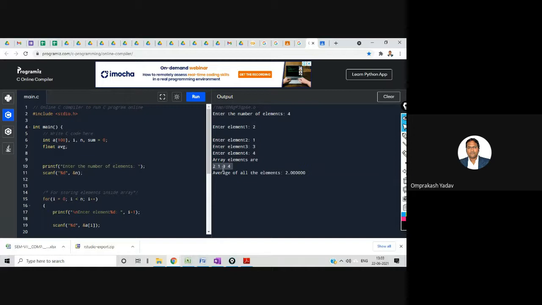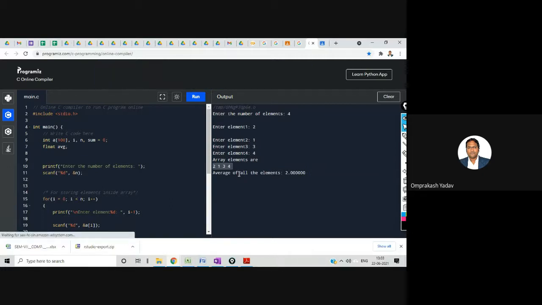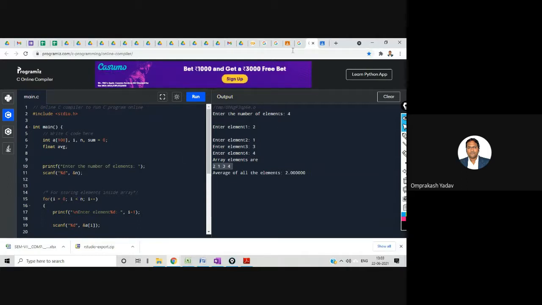And the summation is 4 plus 3, 7 plus 3 is 10, 10 divided by 4, right? So ideally I should get 2.5, but I am getting 2. Can anybody tell me what could be the bug in my program, where I've made a mistake?